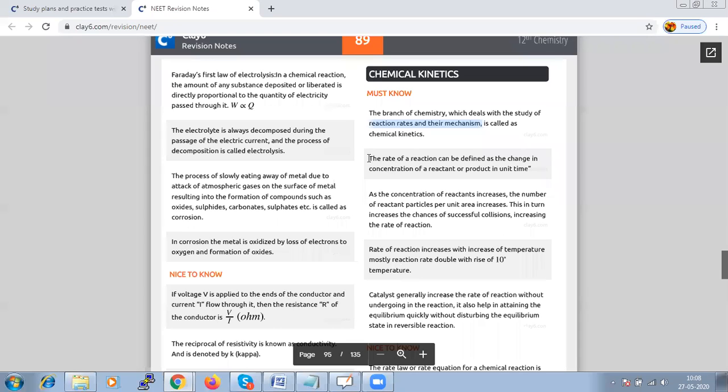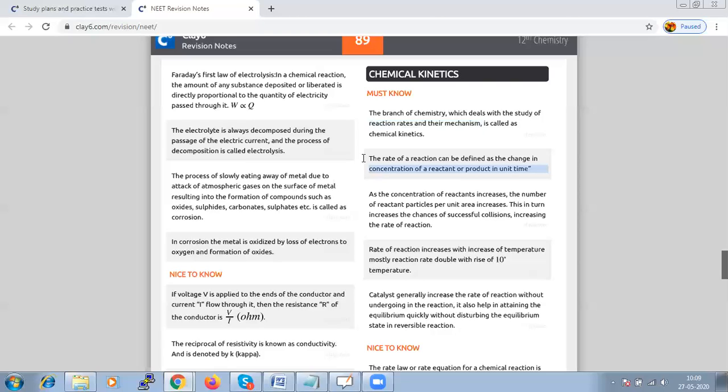So we say the rate of reaction can be defined as the change in concentration of a reactant or product in the given specified time, or the unit time. As the concentration of your reactant increases, the number of reactant particles per unit time will also increase, and hence this will increase the chances of collision.